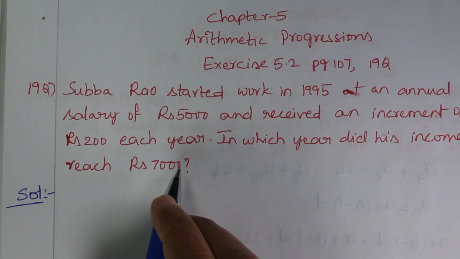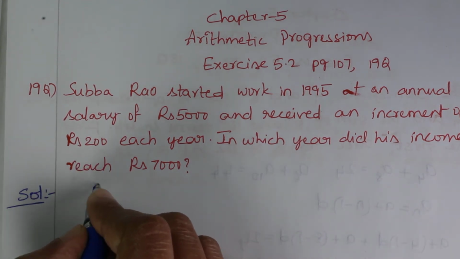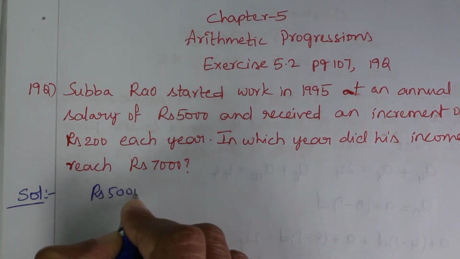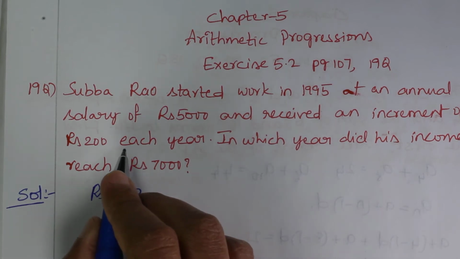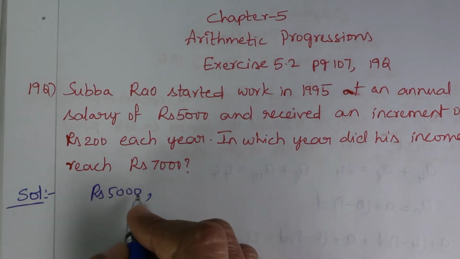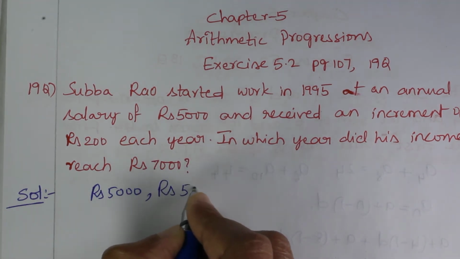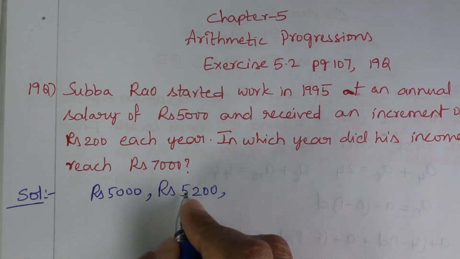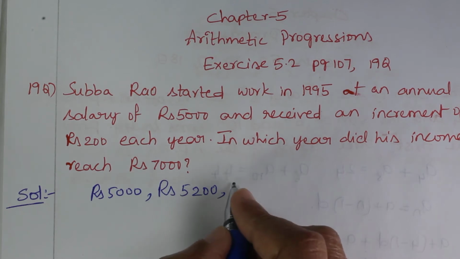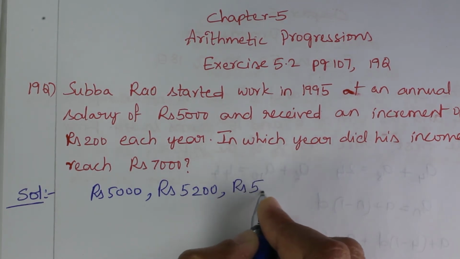So Subbarao's initial annual salary is rupees 5000. With each year it was getting incremented by 200, so in the second year it becomes 5200 rupees. In the third year it becomes 5200 plus 200, rupees 5400.